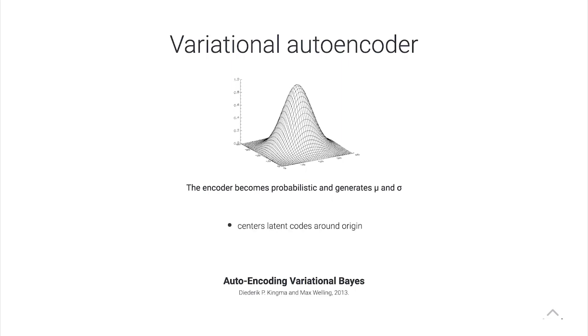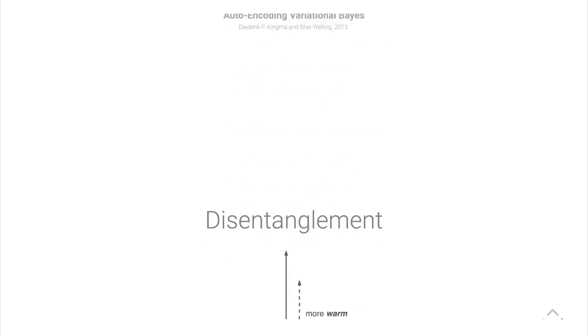The one is that it centers these projected points around the origin of this latent space. And this is nice because if we want to sample points, they're going to be basically centered around the origin. And it also means that similar samples, so EQ curves that are similar to each other, will be placed in the same area of this latent space. And this is, of course, what we want because we want to move around this latent space. And when we sample, we want some coherent movement that the user can understand. And it also means that the latent space will be densely populated. Again, what we want when the user is going to sample from it.